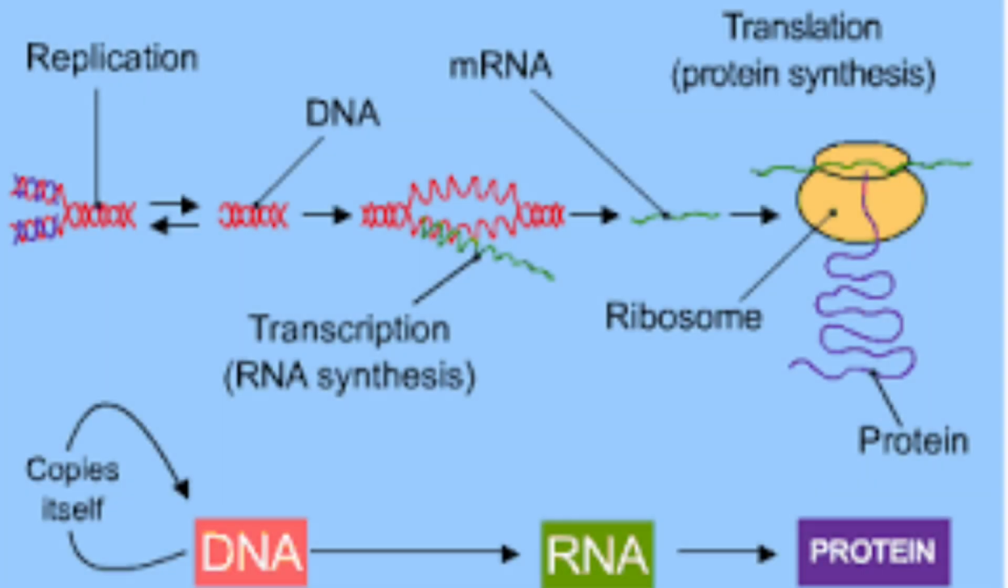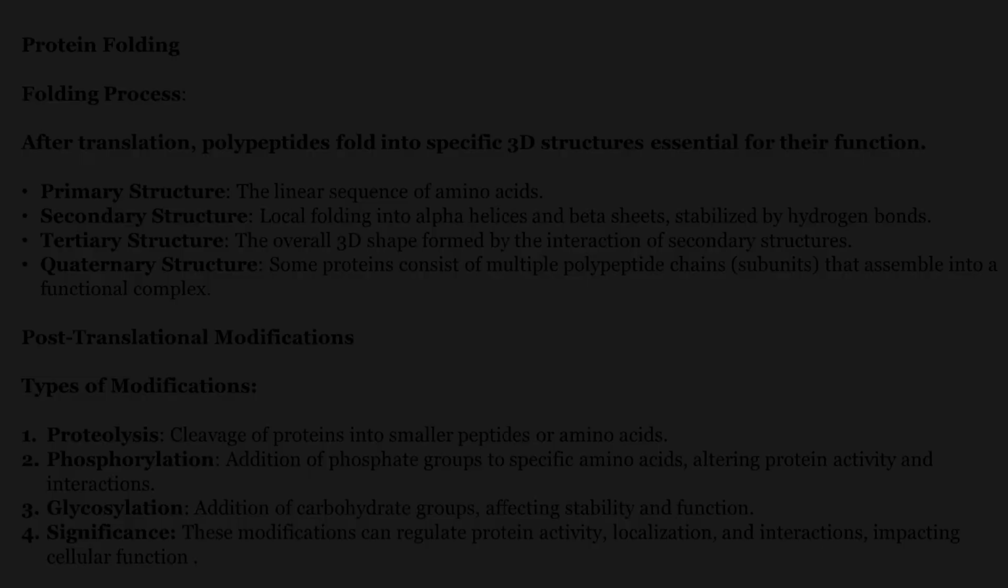Biosynthesis of protein. The double-stranded DNA copies itself by replication. When it is copied, the double-stranded DNA is converted into single-stranded DNA and produces mRNA by the transcription process. The mRNA is processed through the ribosome subunits and produces protein by the translation process. The produced proteins then fold by themselves and carry out various functions of the cell.